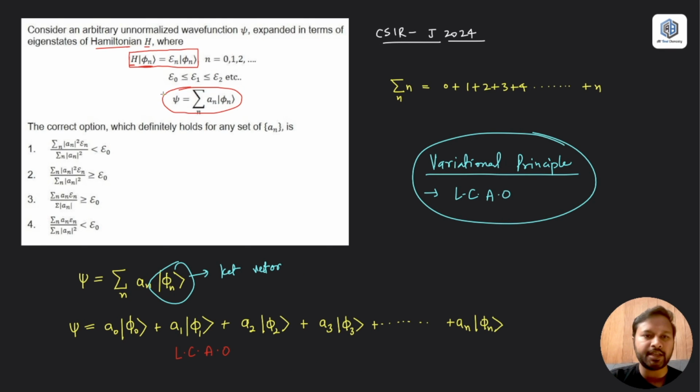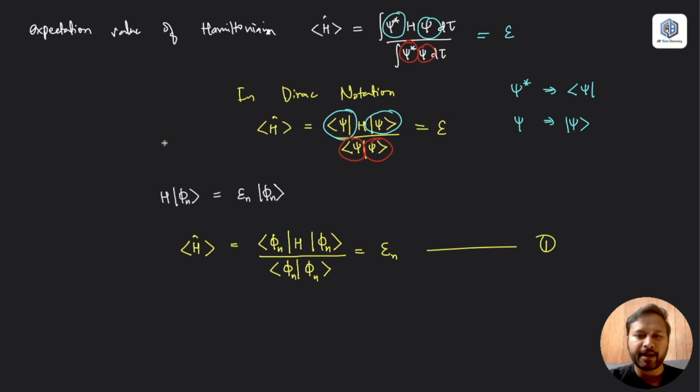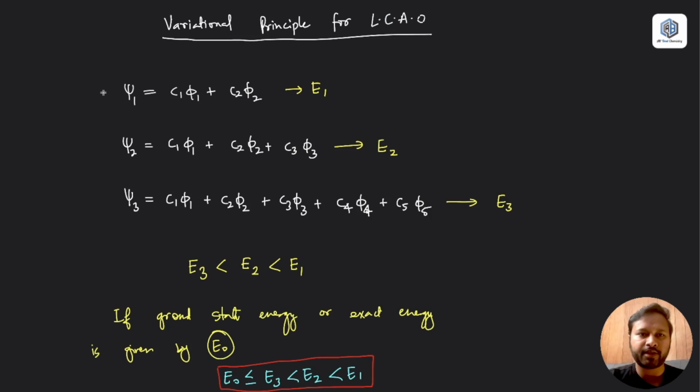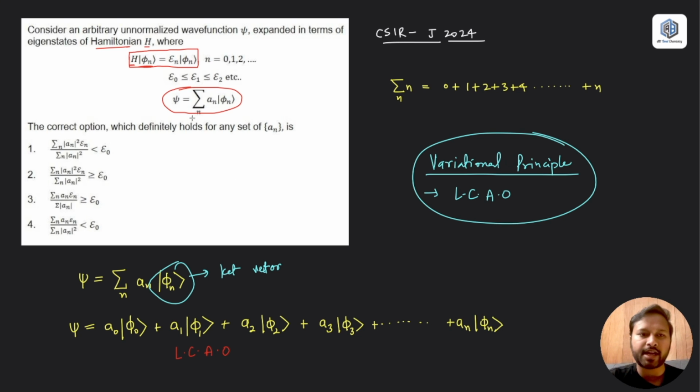Remember, this psi is an unnormalized wave function. That is a very important point. So let's try this and see if we get something out of it. If I want to find the energy corresponding to this psi, I just want to calculate the expectation value of the Hamiltonian corresponding to psi. So in that case, I just have to write it down in this way.